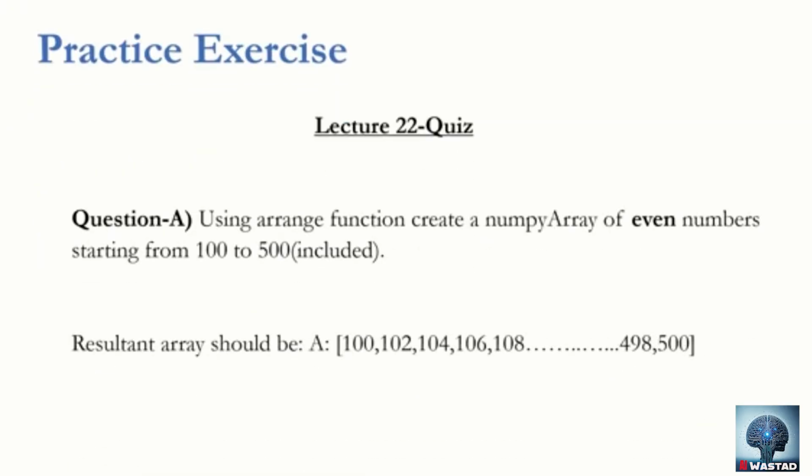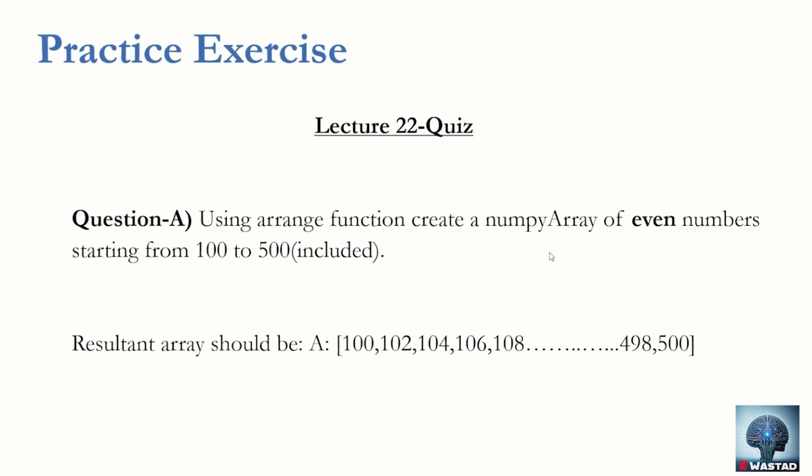So we just started a new topic, NumPy. Hope you guys are understanding it well. So let's just practice a few things that we've learned so far. We have learned the arange function of NumPy. Here's a task. Let's see if you can do it.